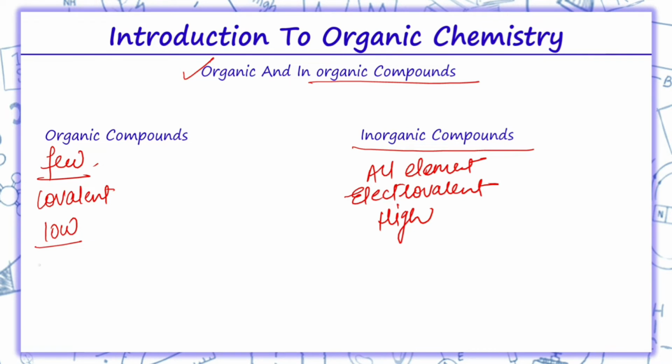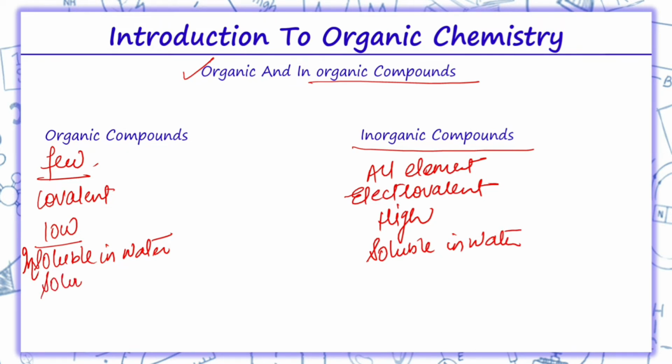If we talk about solubility, organic compounds are insoluble in water, but inorganic compounds are soluble in water. When we talk about organic solvents, organic compounds are soluble in organic solvents, but inorganic compounds are insoluble. When we talk about conduction, organic compounds are non-conductors because they do not have free electrons.